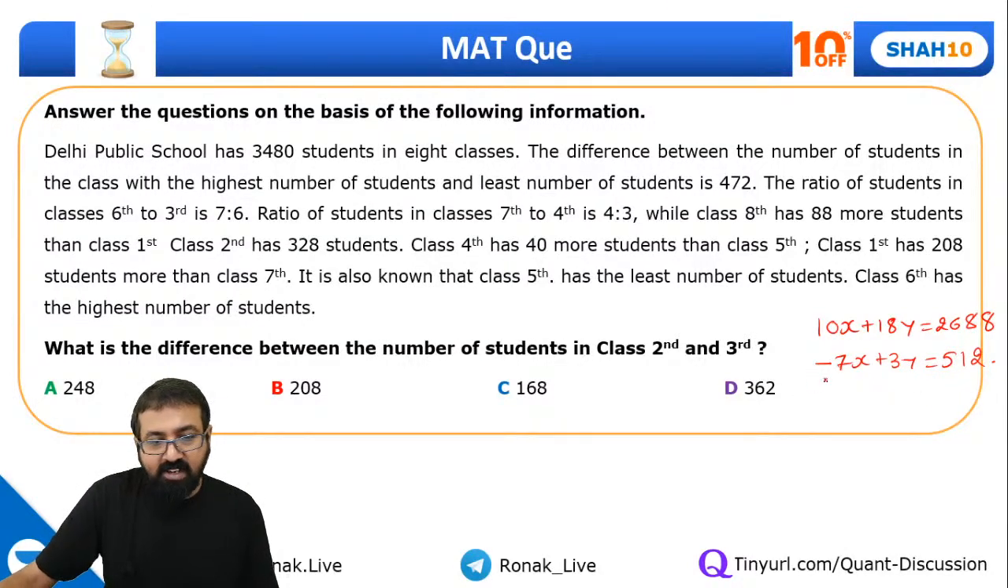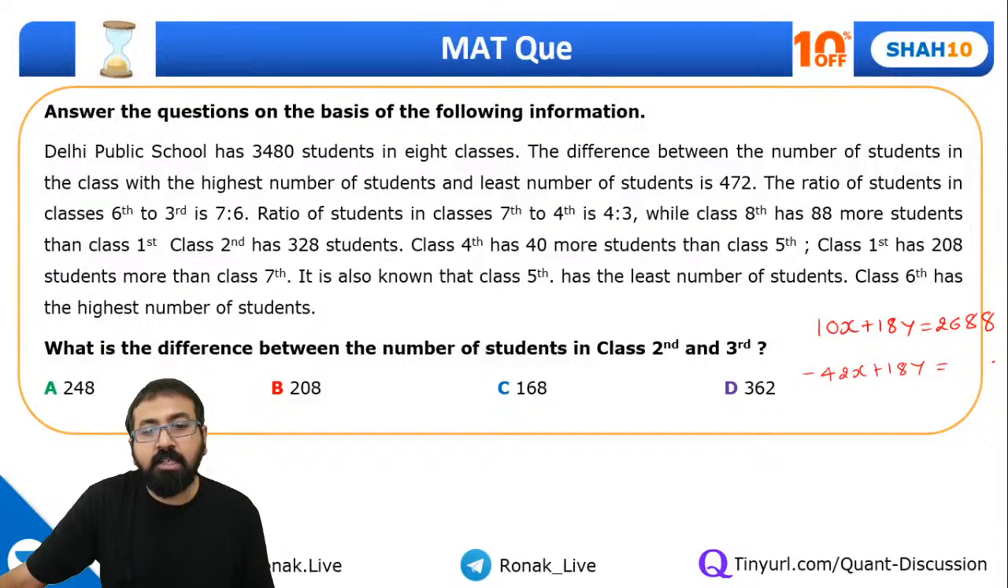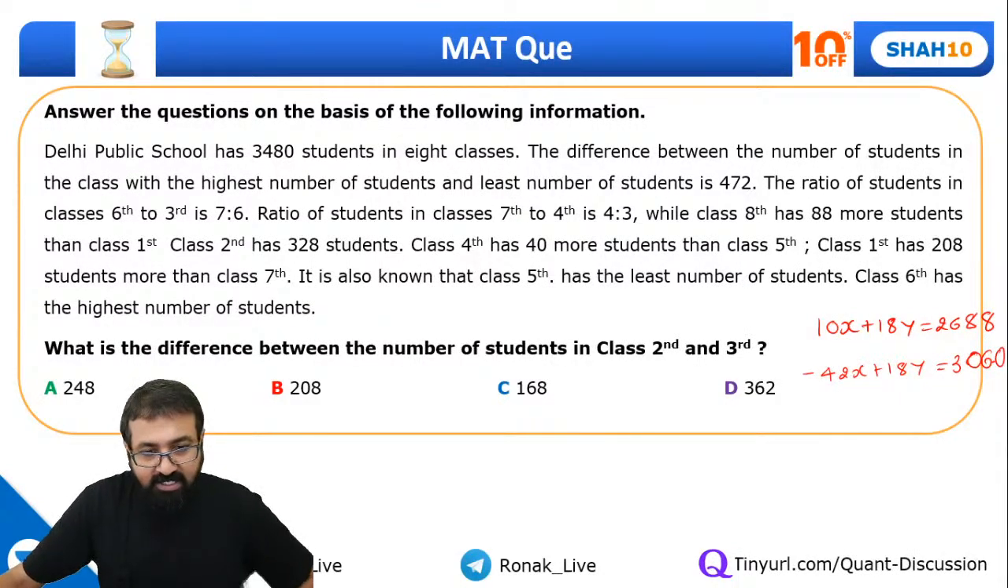Okay, so I can write this one. If I multiply the complete equation by 6, I'll get minus 42x plus 18y equal to 512 into 6. It will be 3060. Now let's change the sign.